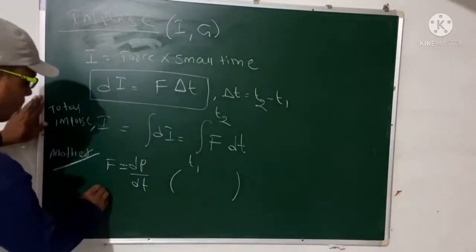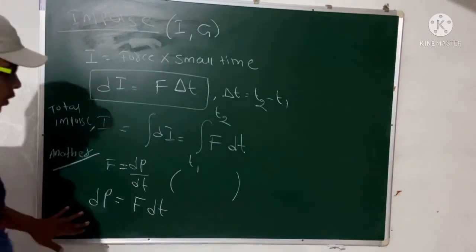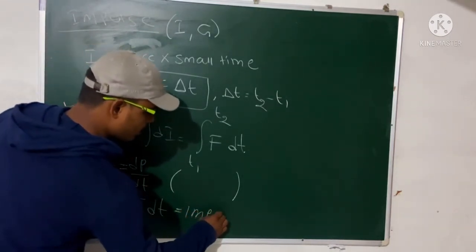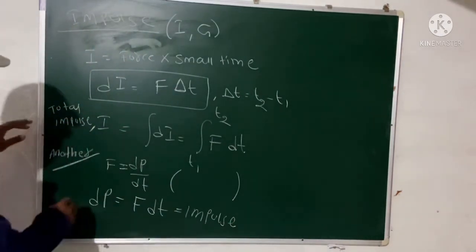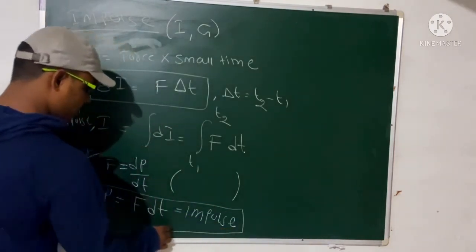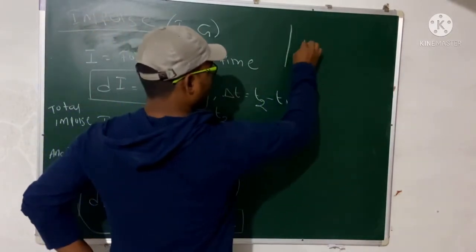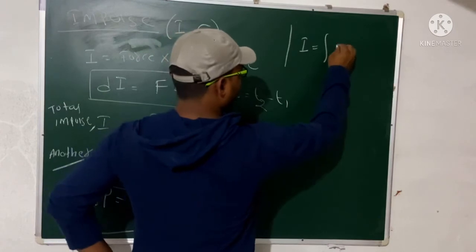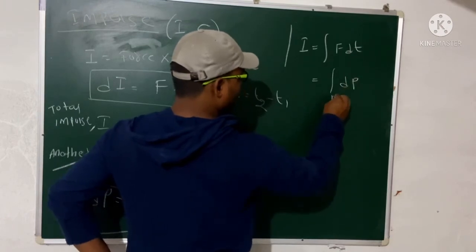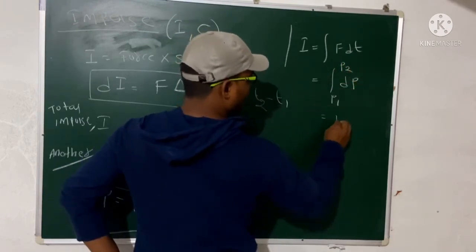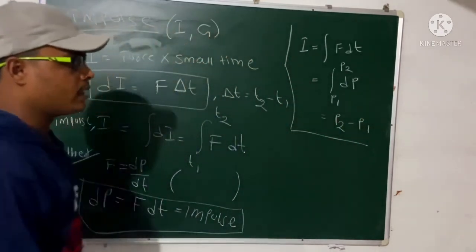So this is the second law. So what will be dp? dp equal to F into dt, right? So dp is also equal to impulse. Remember, dp is also equal to impulse. So this is another expression of impulse, that is dp equal to impulse. So what will be your impulse? Impulse equal to integration of F dt, and that can also be called integration of dp, p1 to p2. That will give you p2 minus p1. Okay, so this is also another expression for impulse.